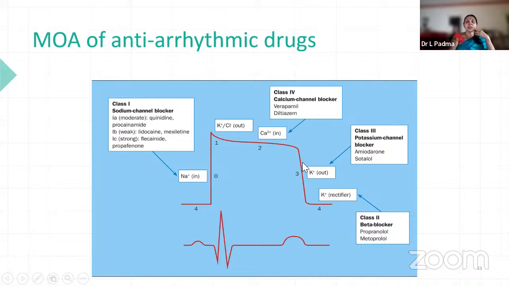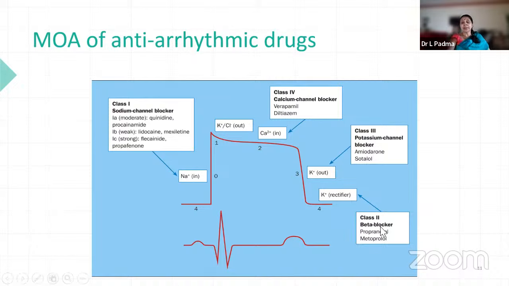So this portion is known as the action potential duration. From here till here it is known as the effective refractory period, where any amount of stimulus will not stimulate a further action potential. So this is the meaning of effective refractory period. Absolute refractory period is the whole thing where the action potential does not occur at all. If the total action potential duration is long, the effect is different, and if it is shortened, a different action can be produced. And if ERP is prolonged, then the action potential can come back to normal, and so we can see the normal heart rate and other things.